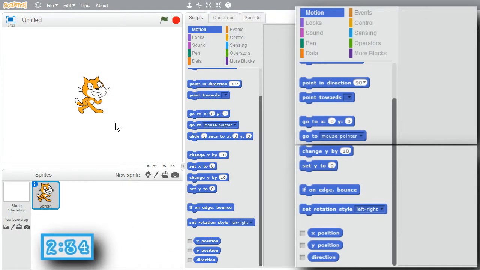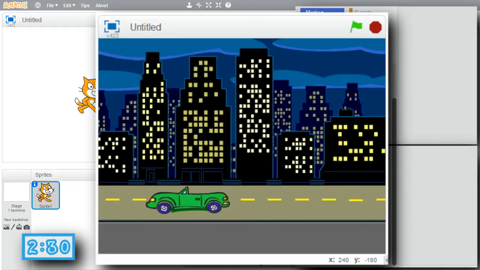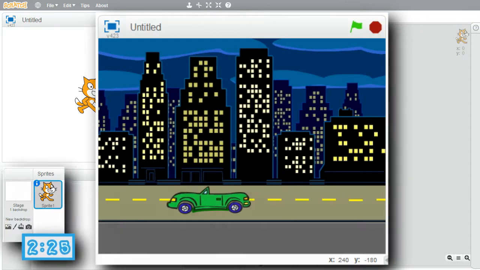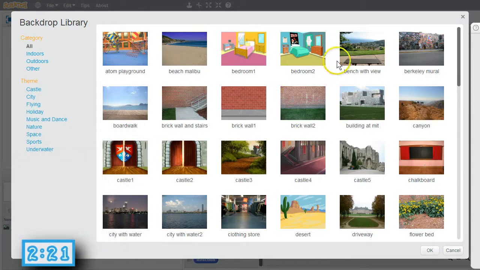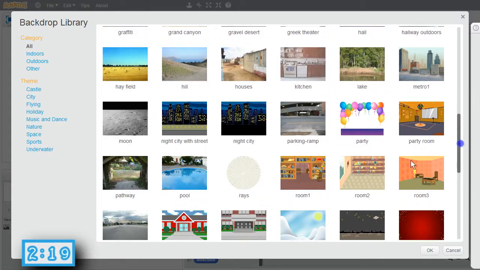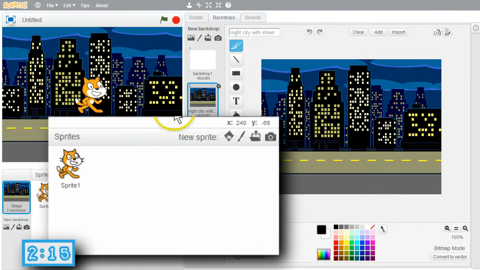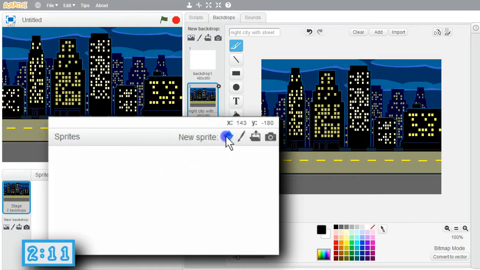How can timers be helpful? Imagine I have a game with a car driving back and forth across the stage. I want a time limit for the game. I'll use a timer for that. I'll choose a backdrop, new backdrops, scroll down, Night City with street. I'm not going to use the cat. I'll delete the cat.